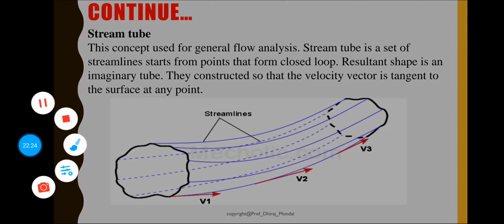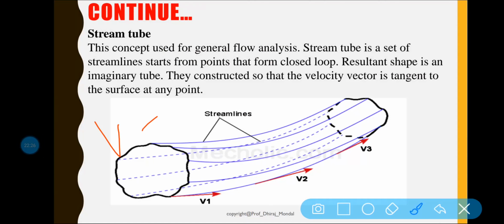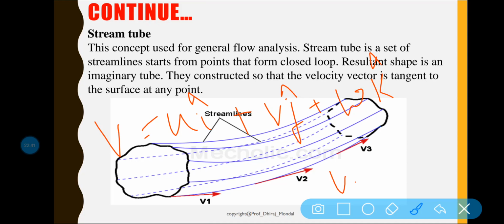So what we can write? V is equal to the vector components u i plus v j plus w k. Okay, so what we can write? The magnitude V is equal to root over u square plus v square plus w square. Okay, so this is the resultant velocity.